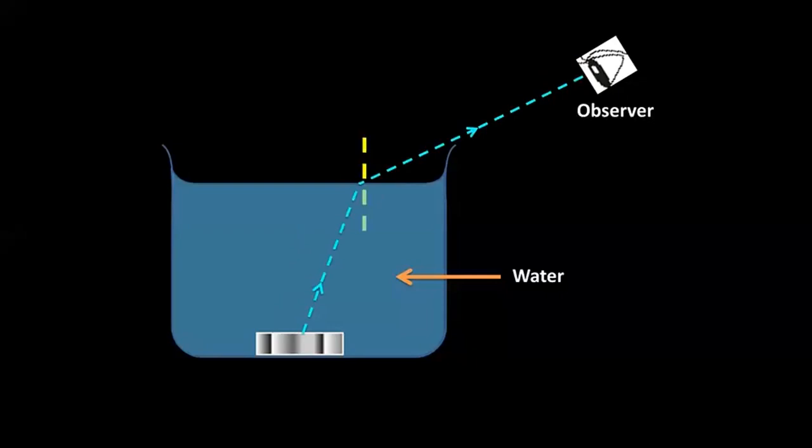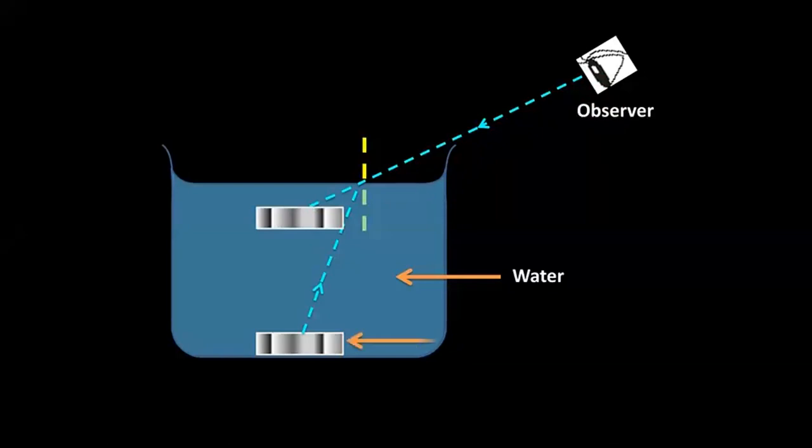But you know what the problem is? The problem is this observer cannot see this bending of light. The change in direction of light, the observer does not see. Observer only sees that light travels in a straight line. So he feels that this ray of light is coming from one point which is somewhere over here. Since he feels that this ray of light is coming from this point, the image of the coin is formed at this position.